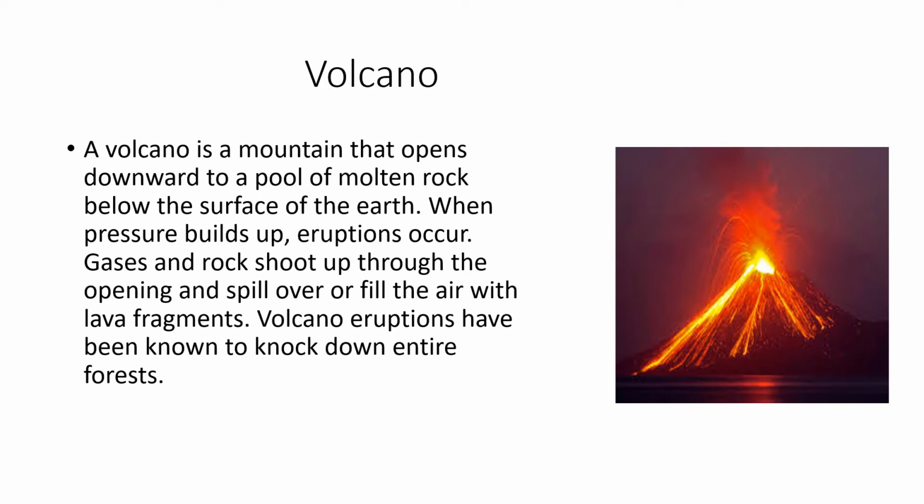As you can see in the picture, a volcano is a mountain that opens down to a pool of molten rock below the surface of the earth. And when the pressure builds up, eruptions occur. So what do you mean by eruption? An eruption is an explosion of steam and lava from a volcano. Gases and rock shoot up through the opening and spill over or fill the air with lava fragments. Volcano eruptions have been known to knock down entire forests.